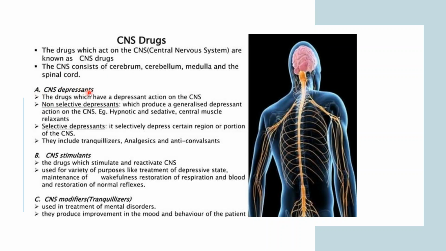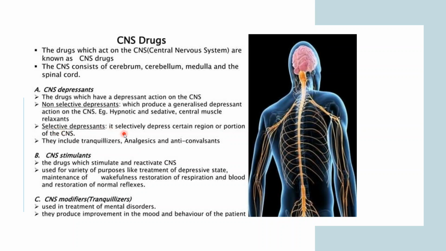So, what do you mean by a CNS depressant? The drug which has a depressant action on your CNS. These are the non-selective depressants which produce a generalized depressant action on the CNS. They are not selective. They will act on the cerebrum, cerebellum, medulla. They are just generalized depressants given to suppress the activity of the CNS.